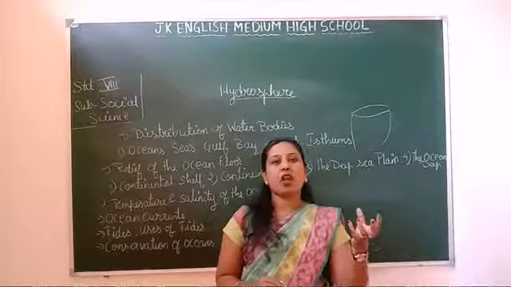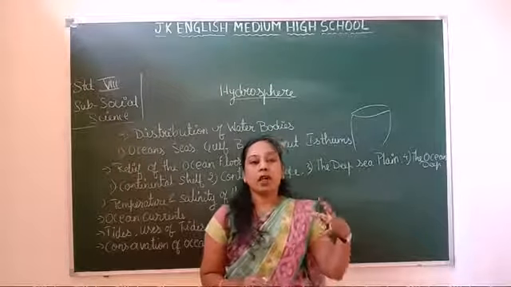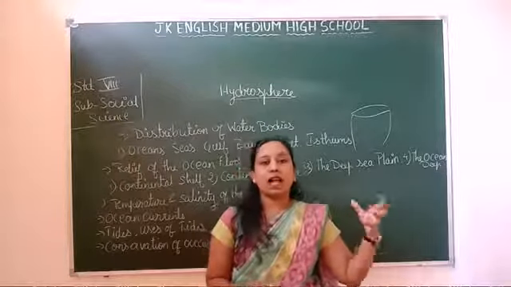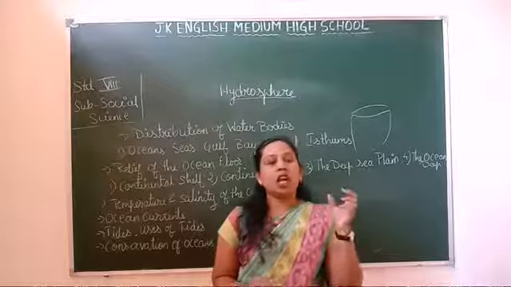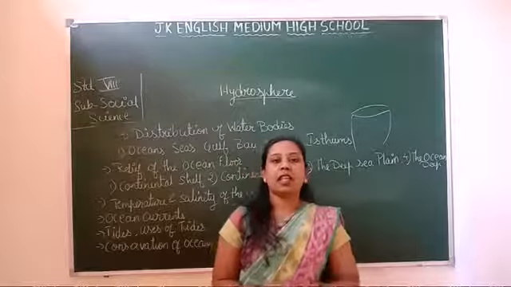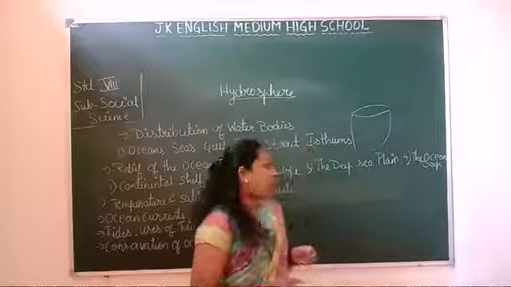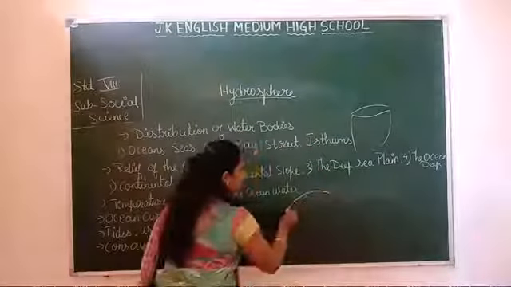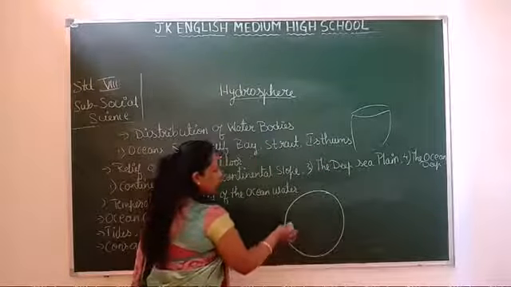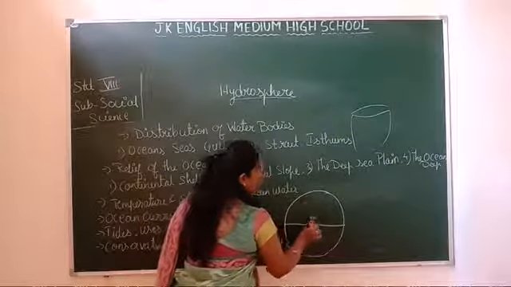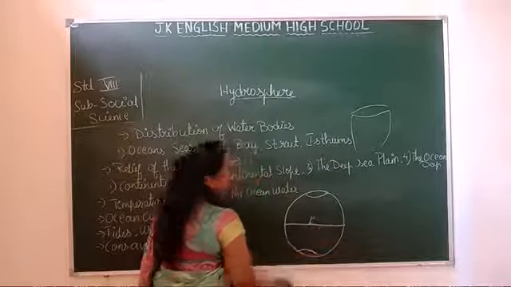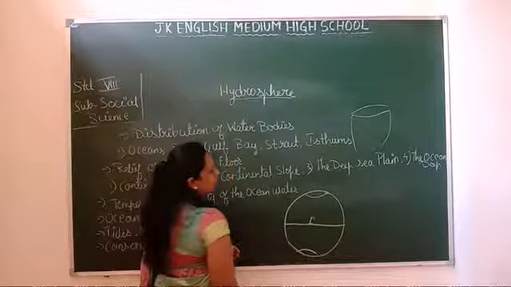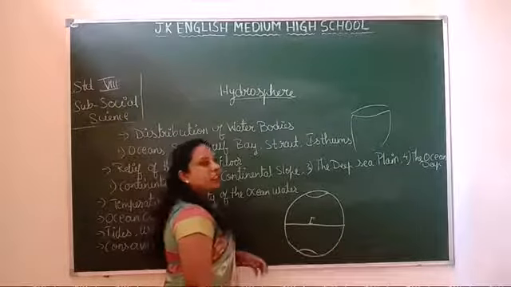The temperature of the ocean water near the equator is more than the temperature near the Arctic and the Antarctic circle. Why? See here, it is the Earth, the equator, the Arctic circle, and the Antarctic circle. Here the temperature is more.